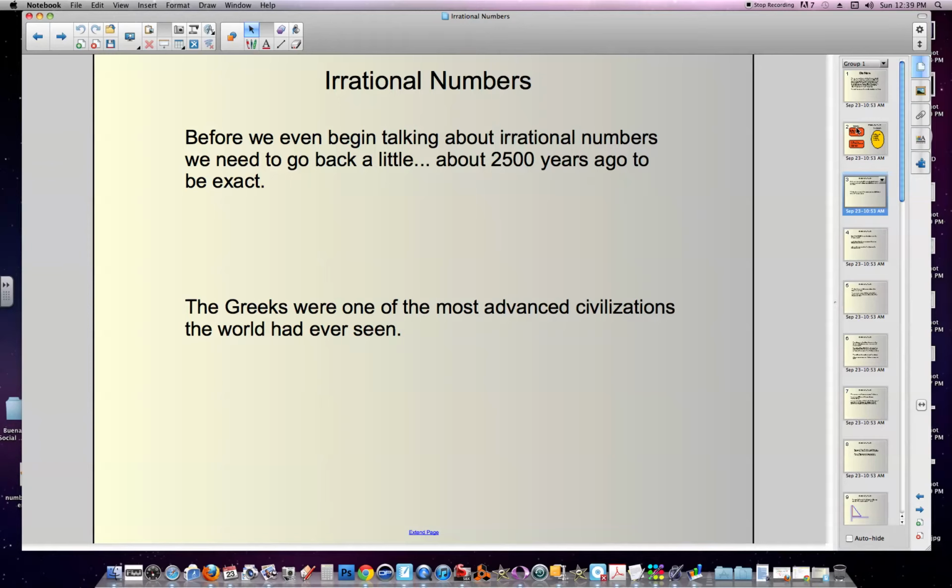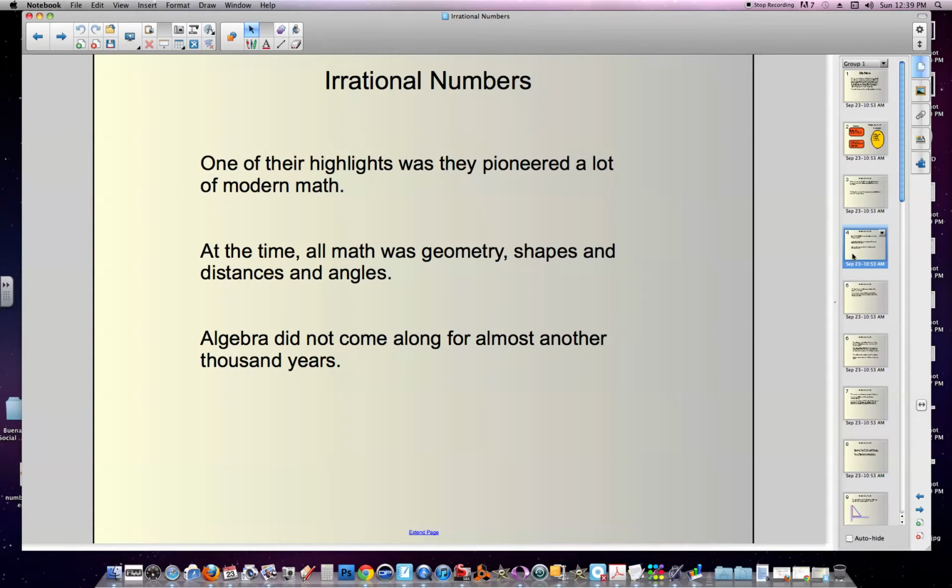Sort of the beginning of it, I believe, and the Greeks were one of the most advanced civilizations the world had ever seen. And one of the things that they were really big on was math. They sort of pioneered a lot of what we still use today. And at the time, math was just geometry. It was observing the world around them.